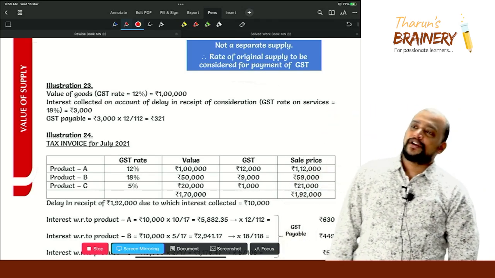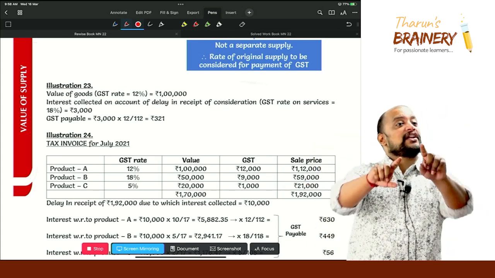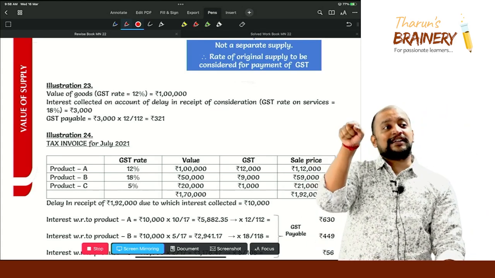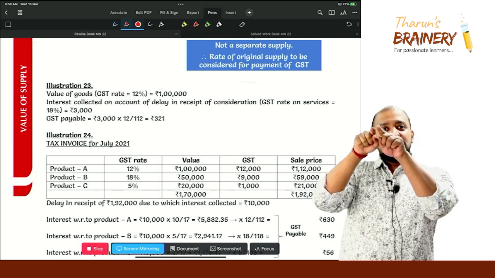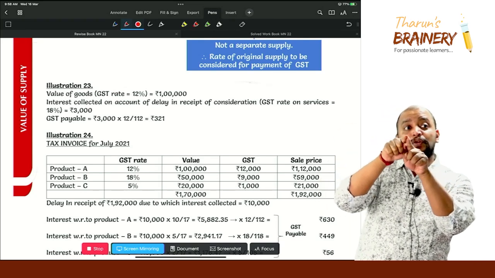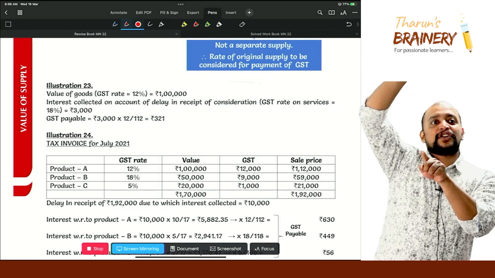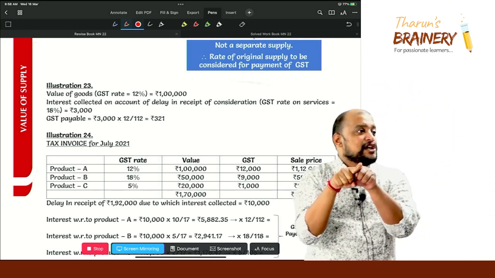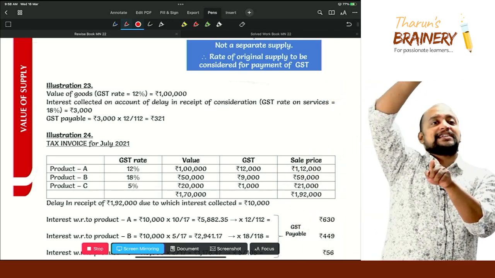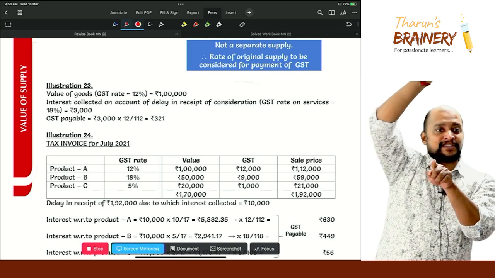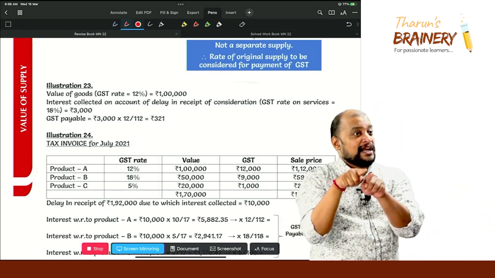You understood or not? First of all, is that taxable or not? Yes. Why? This interest is for what? Delay in receipt of consideration towards a taxable supply. So as the main supply is taxable, this interest is also taxable. What is the tax rate applicable to the main supply? 12%. So this interest is also taxable at 12%.